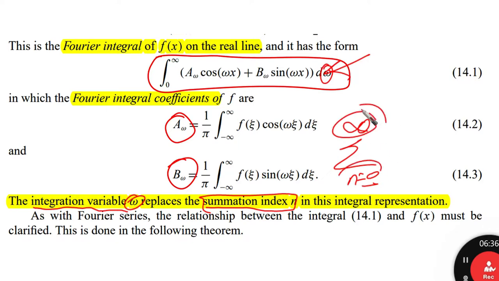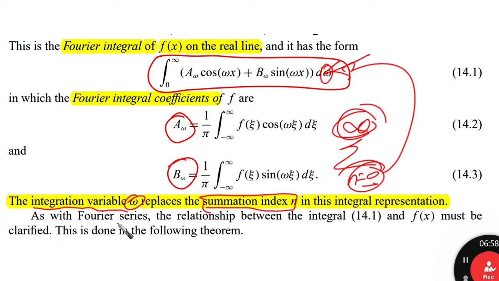Now this summation index is replaced by omega as the integration variable. It is pretty similar to what we said before, just that we were using discrete summation before, and now we are using integration, like a continuous function.